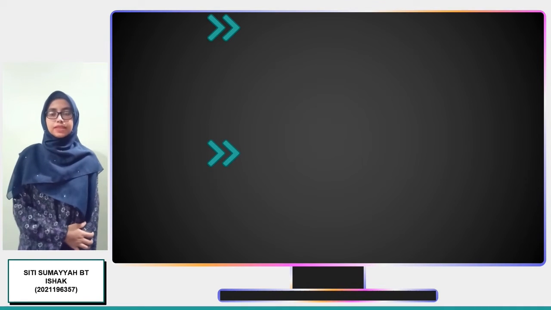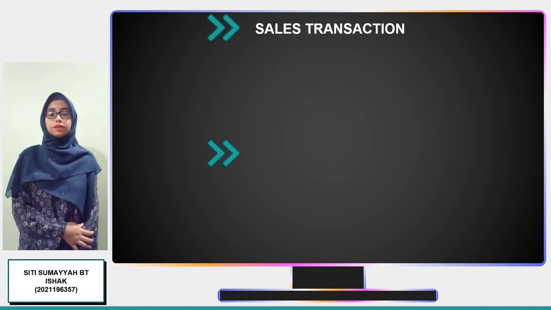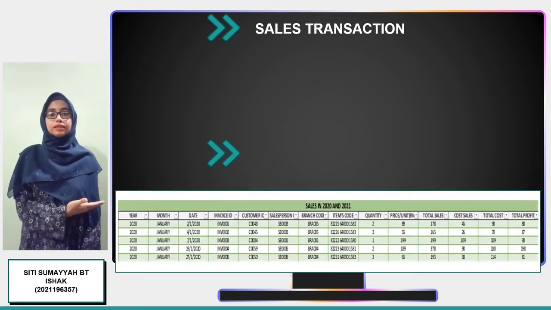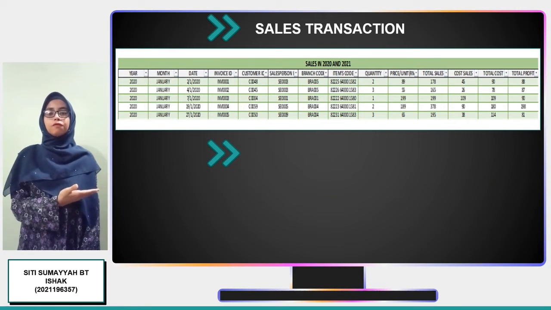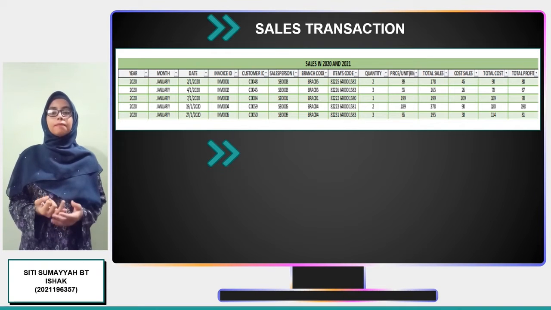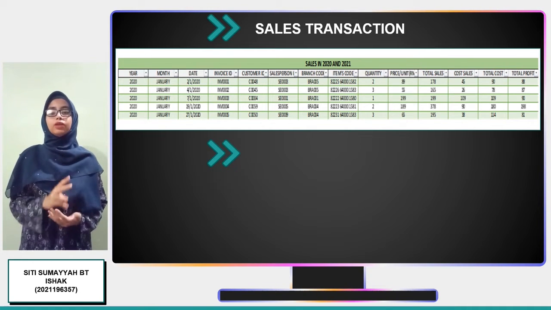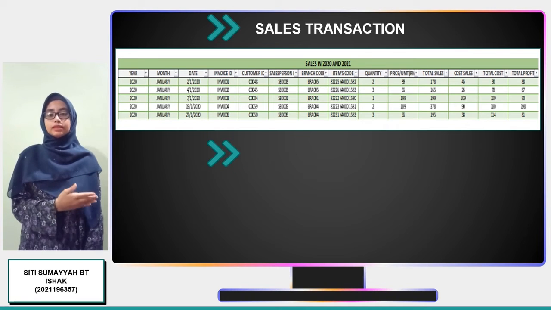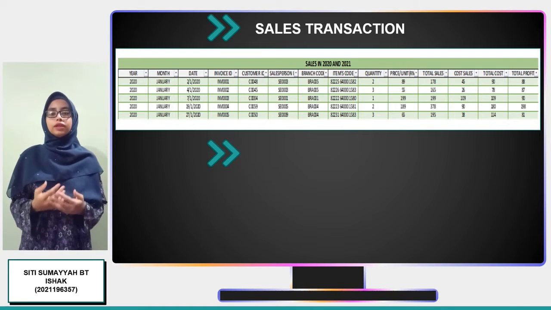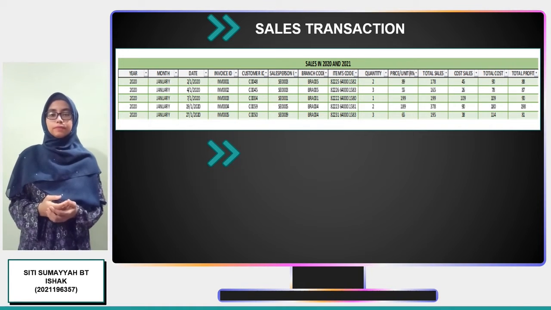My name is Siti Sumaibiti Isha. I will talk about the sales transaction table and the product line table. This is the sales transaction table. This table consists of 14 attributes, which are year, month, date, invoice ID, customer ID, salesperson ID, branch code, item code, quantity, price per unit, total sales, total cost, and total profit. It has 120 transactions for the years 2020 and 2021. This sales transaction table was created to assist the company's sales data entry for the whole of 2020 and 2021.